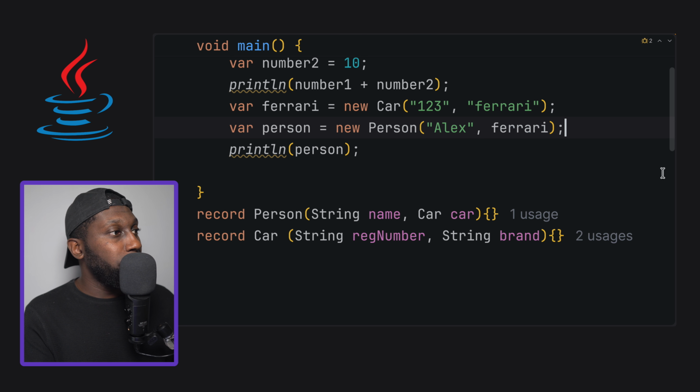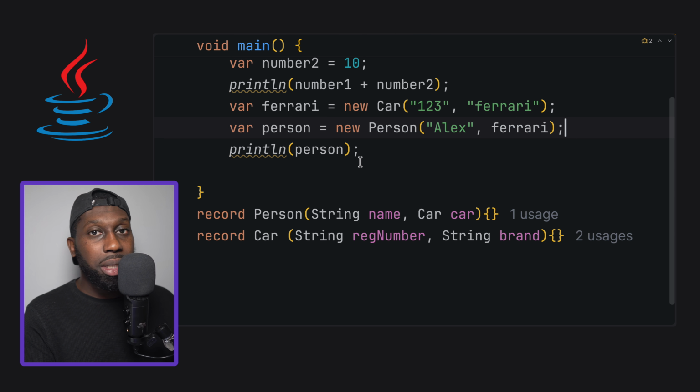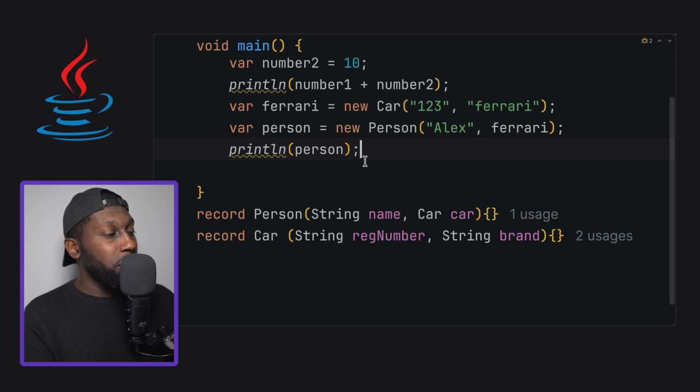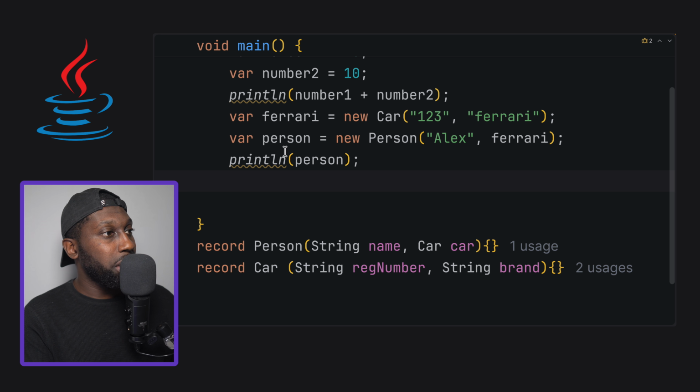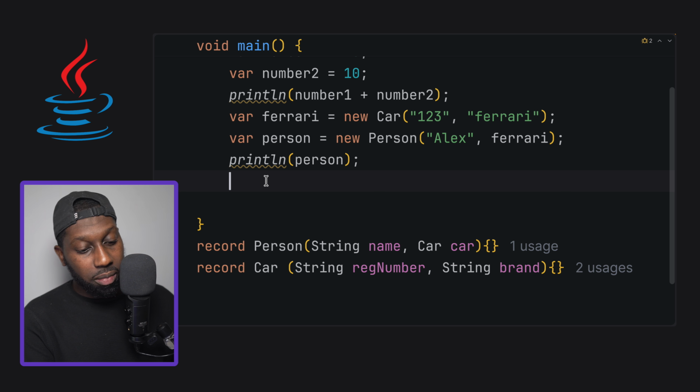Cool. The other thing I want to show you is the switch statement. So the way that we write switch statements now has changed over the years. So in here, say for example, I want to switch on the person, right? So I want to switch on the person, I don't know, name or reg number or the brand, for example, right?